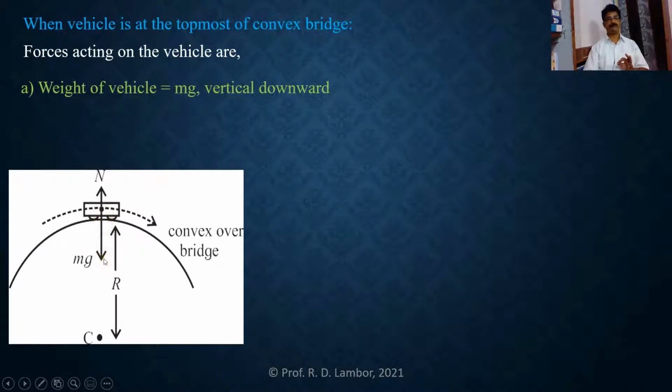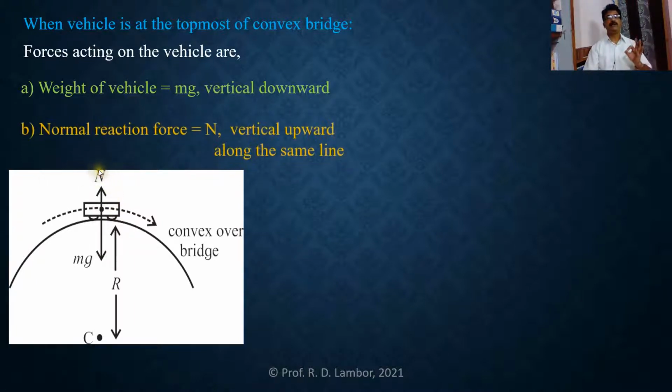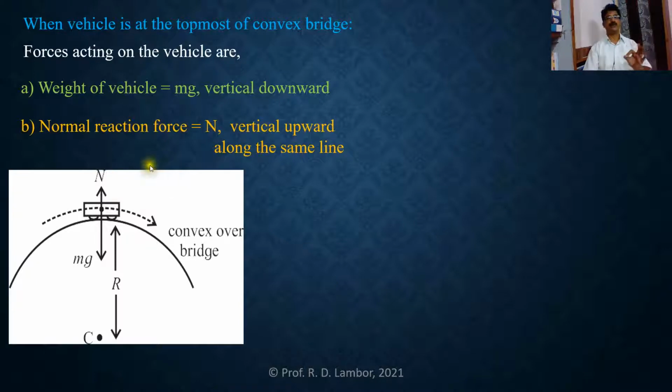You can see here, this weight is acting vertically downward. And the second force is the normal reaction force exerted by the road surface on the vehicle. So the second force is the normal reaction force N, which is directed vertically upward along the same line of the weight of the vehicle.